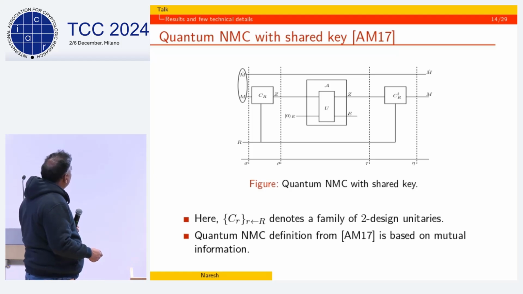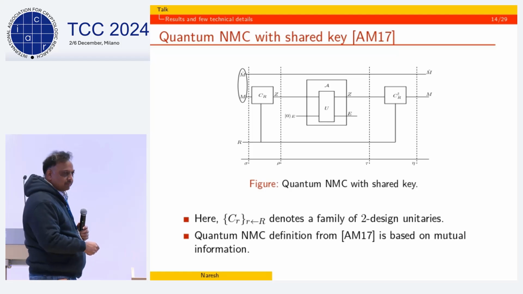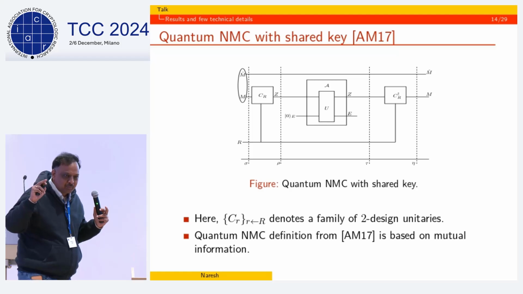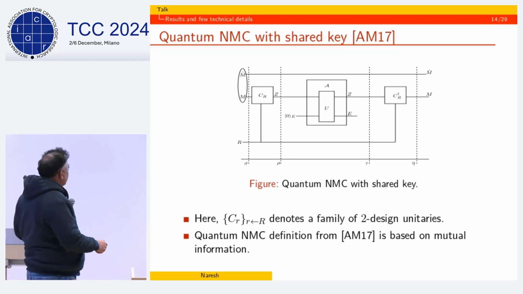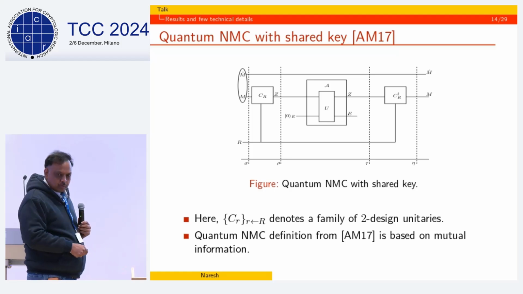Okay. So prior to this work, AM17 had also considered quantum non-malleable codes. However, with a shared key R. Okay. So this shared key is presumed to be going untouched from the sender to the receiver. So we can consider it sort of a two-split model, but in the two-split model, for the second split, the adversary is not doing anything. Okay? So therefore, this R just goes untouched to the receiver.